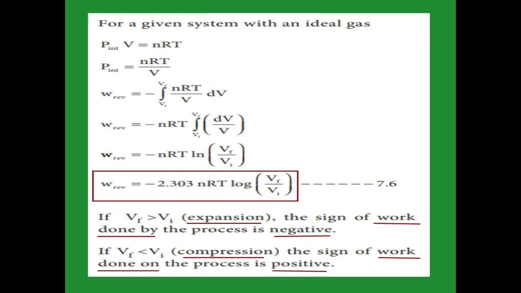Now if the final volume of the gas is greater than the initial volume, the gas undergoes expansion. Here the work is done by the system, which means energy is lost, so we get a negative value. And if the final volume of the gas is less than the initial volume, the gas undergoes compression. So work is done on the system, extra energy is added to the system, and we get a positive value of work.